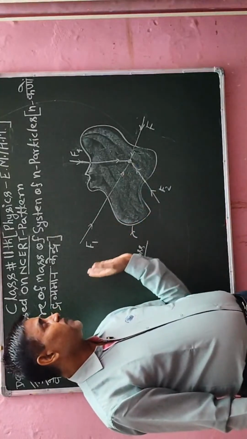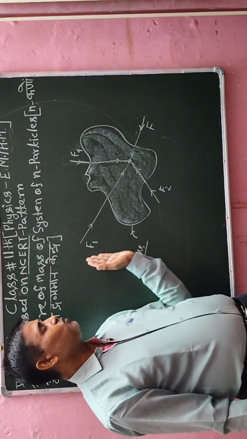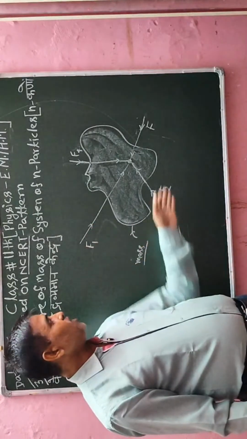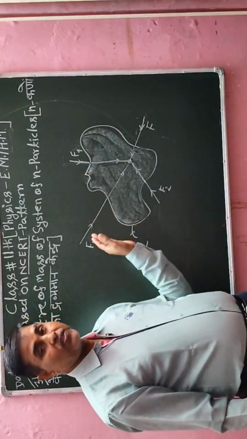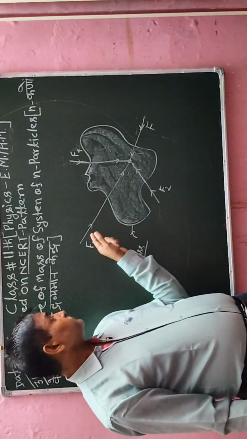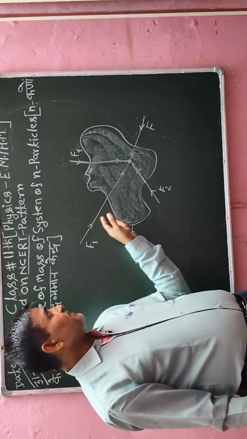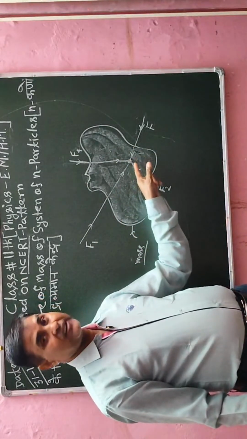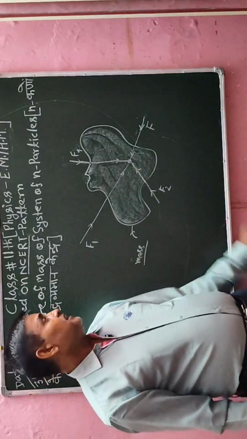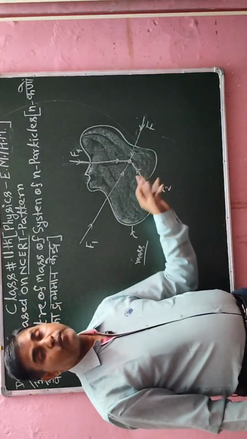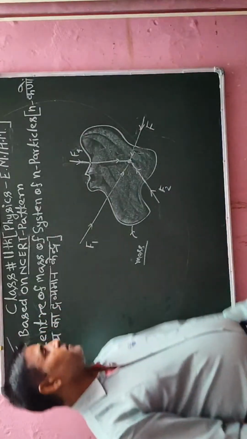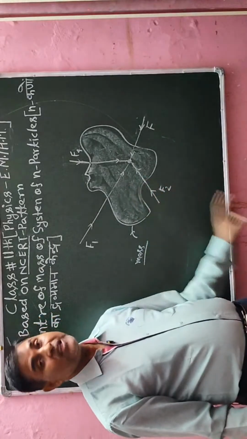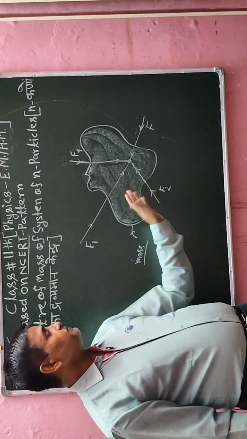If any external force, one or more than one forces, are lying on the object, that is on the mass, the direction of each and every force will tend to a fixed point, and that point is called the center of mass. Okay, student, so this is the required information on how we have to calculate it.